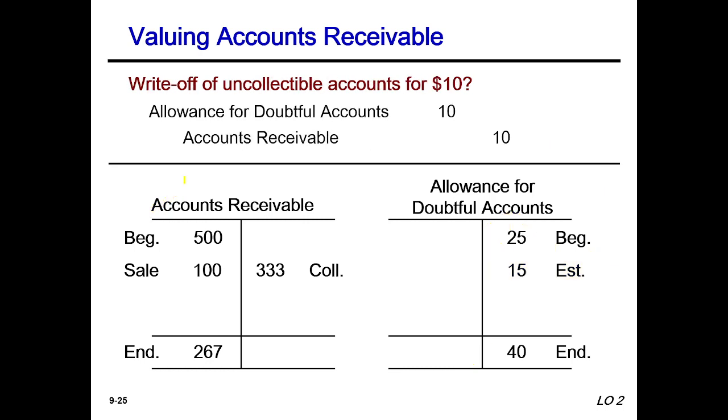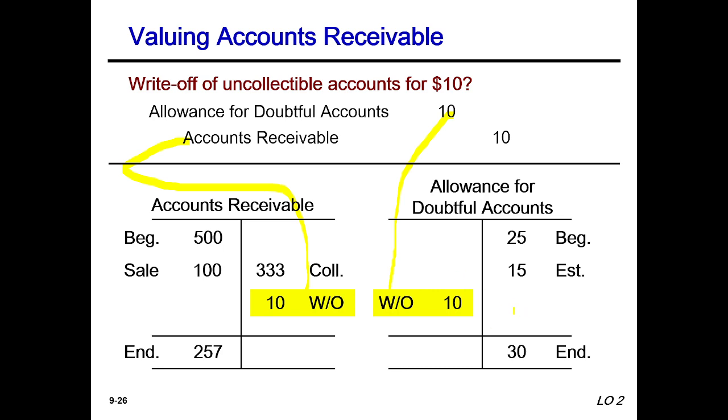Now we write off 10 taka. When we write off the 10 taka, accounts receivable will be credited, the credit side, and allowance for doubtful accounts will be debited, the debit side. After balancing we get 30 and 275.